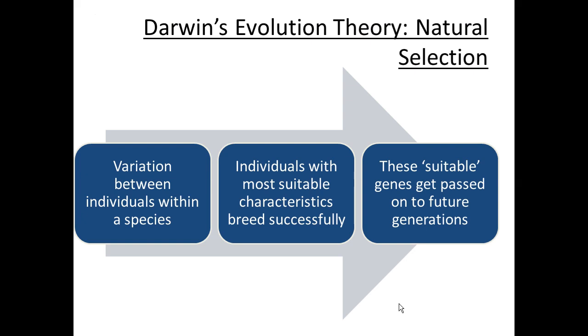So now, as we said at the beginning, Darwin studied evolution and ended up with natural selection theory, and these are the three main steps that explain it. First, variation is present between individuals within a species. Then, individuals with the most suitable characteristic breed successfully. Think about the finches with a suitably shaped beak that helped them with their feeding adaptation. Then, if the individuals breed, suitable characteristics get passed on to future generations.